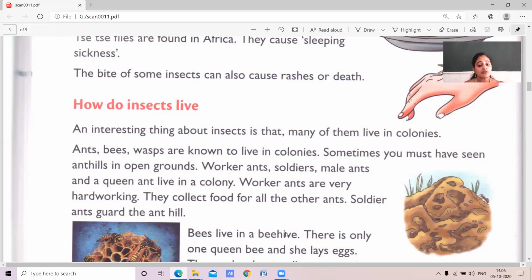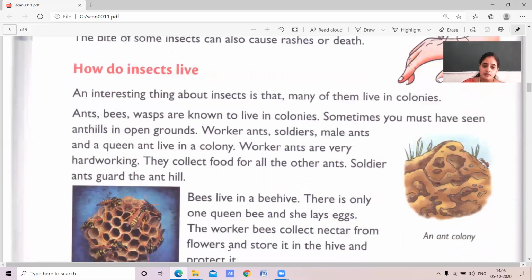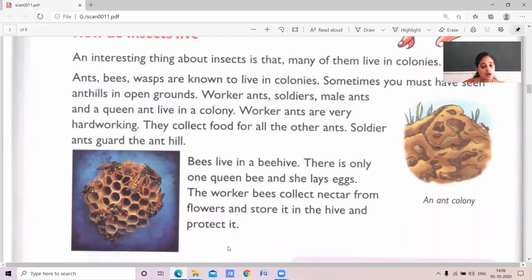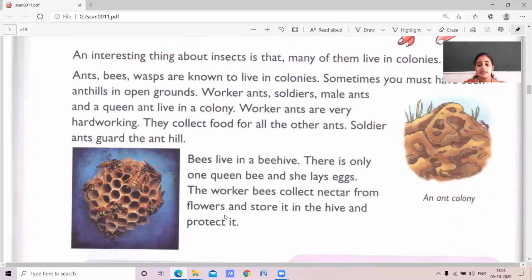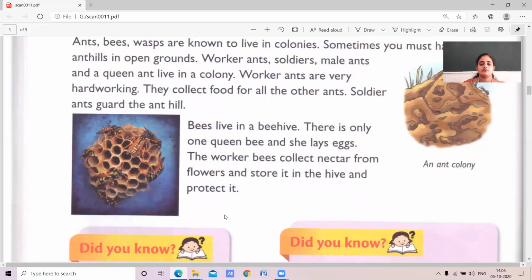What about the work of the soldier ant? Soldier ants guard the ant hill. So they are going to guard the ant hill, children. Then bees. What is the work of the bees? Bees live in the beehive.